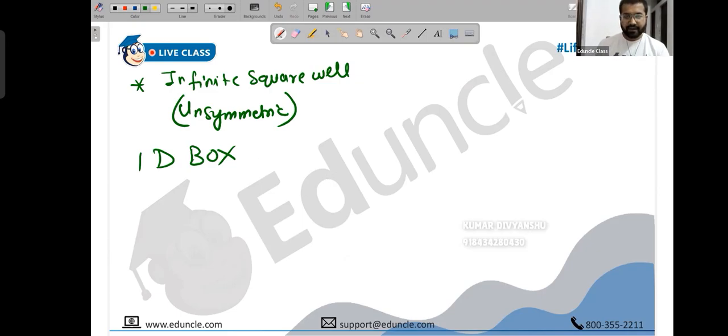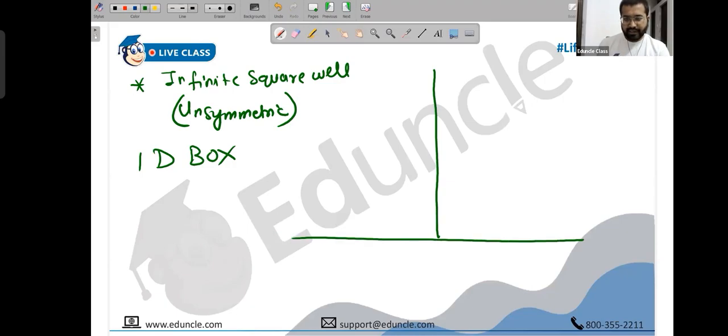So how do we define a 1D box? A box basically means the particle must be within something and it cannot exist beyond that. Now you have a boundary. That's it. So suppose this is your V of x, and let's say this is your x-axis.